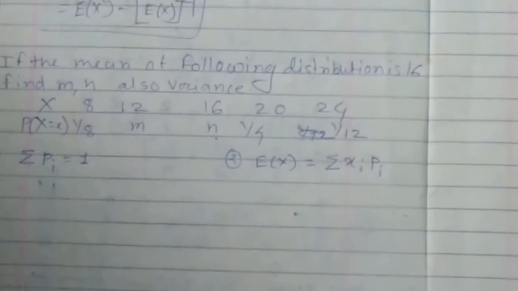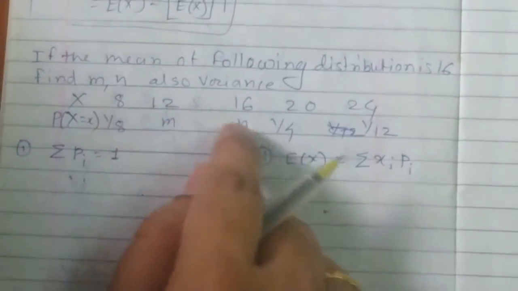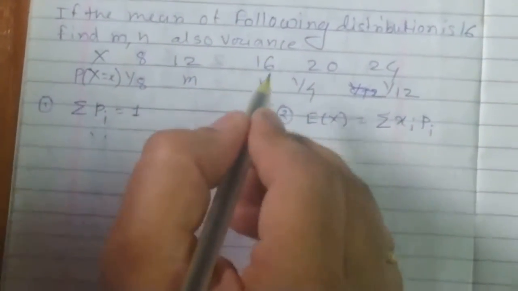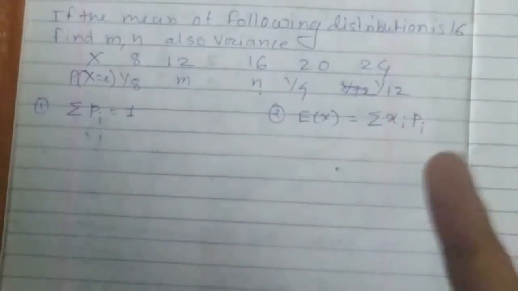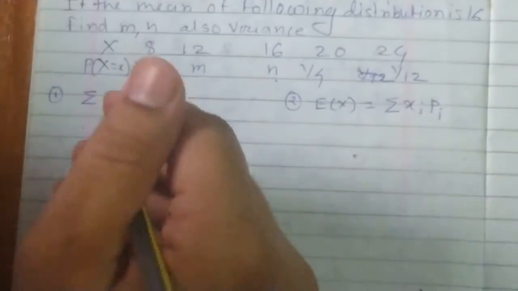This will give you the second equation. Either adding or subtracting these two equations, we can easily work out the values of m and n. So our motive is to calculate two equations where m and n are the variables.